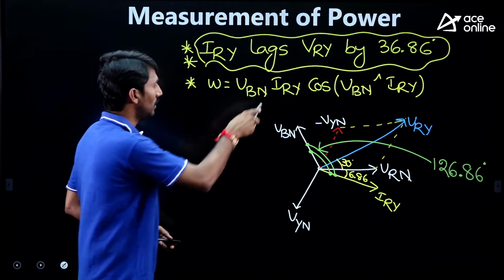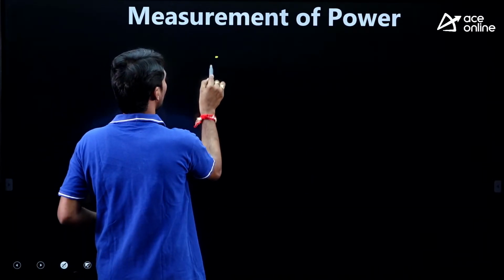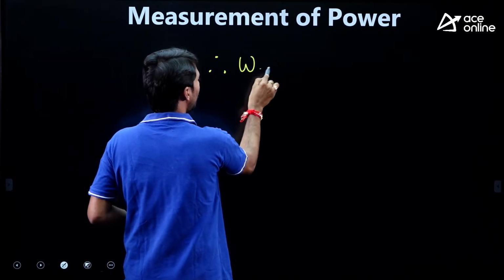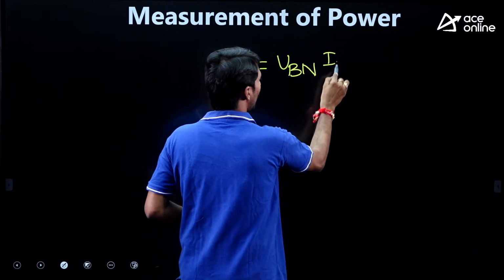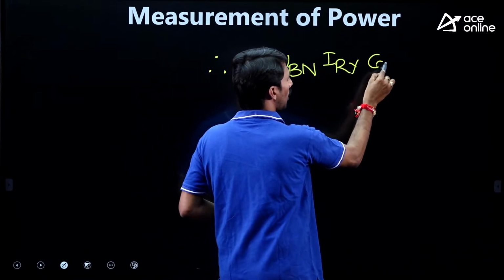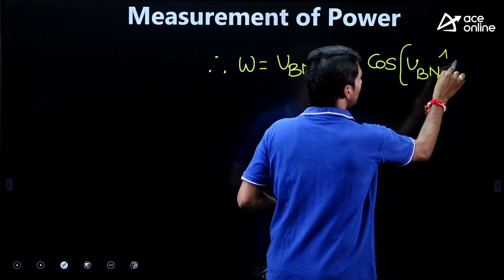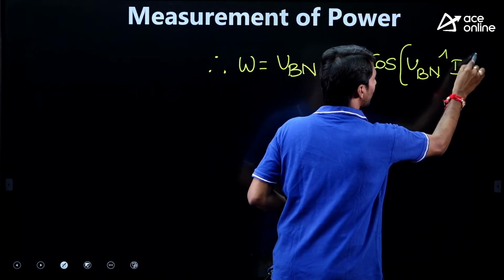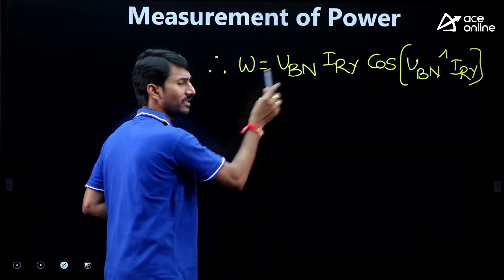Clear? Right. Now, let us proceed. Therefore, the wattmeter reading is VBN times IRY times cos of the angle between VBN and IRY. Clear?